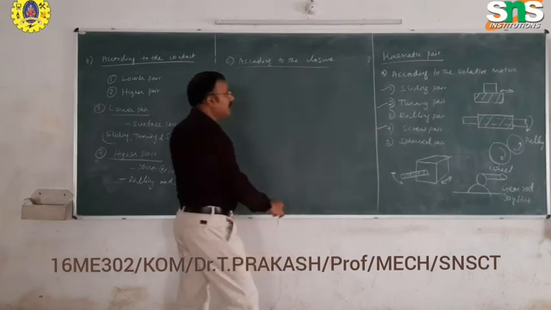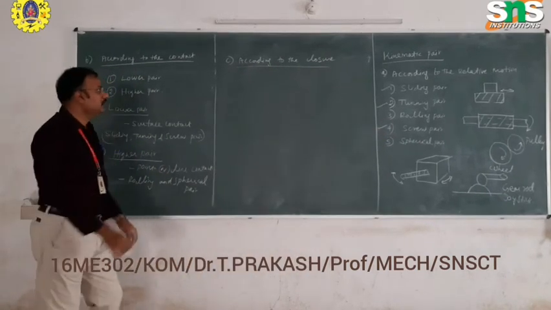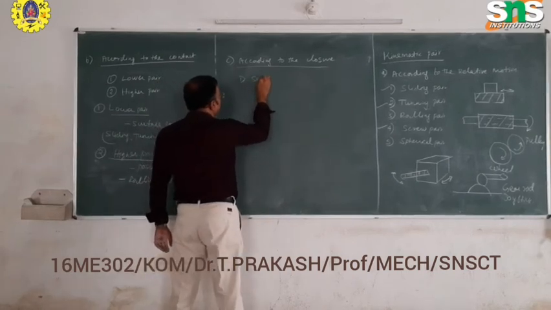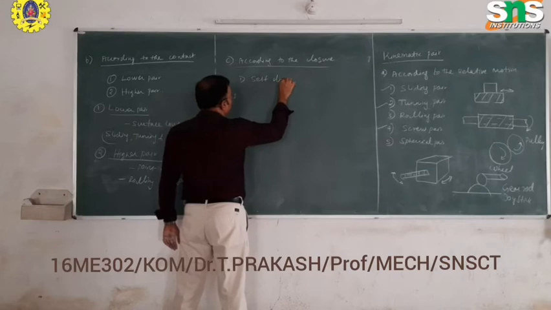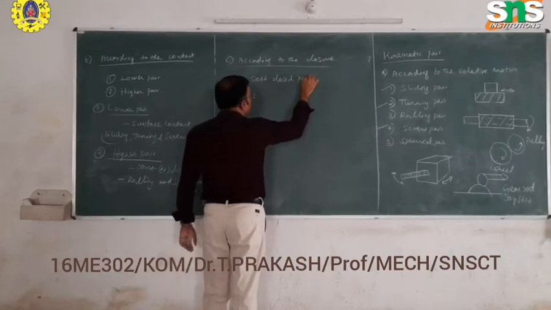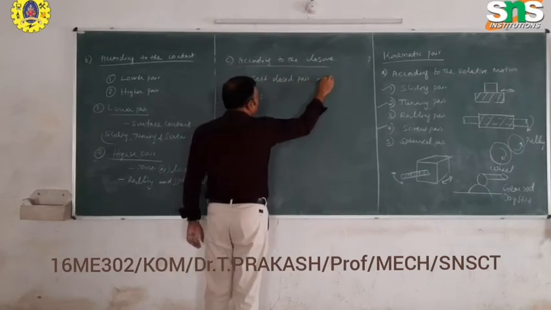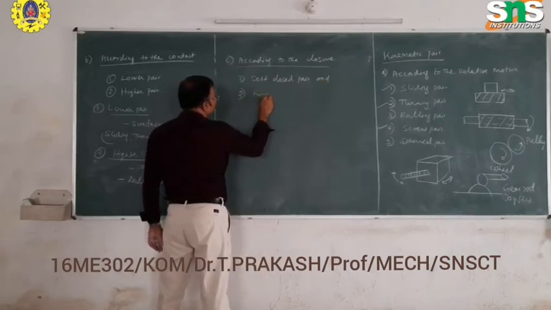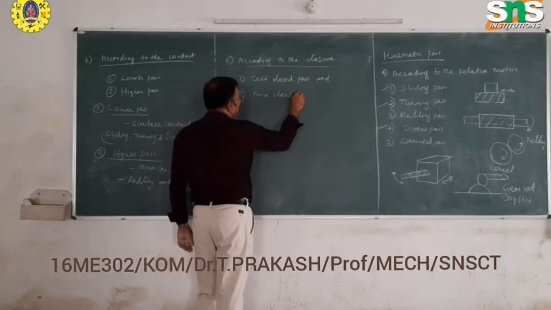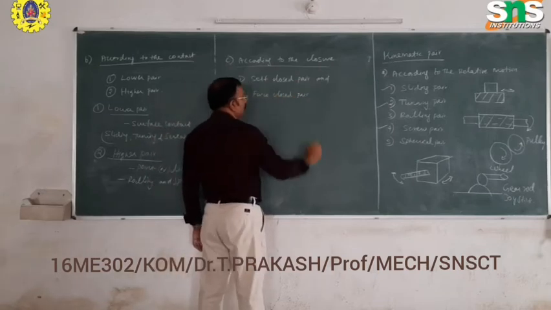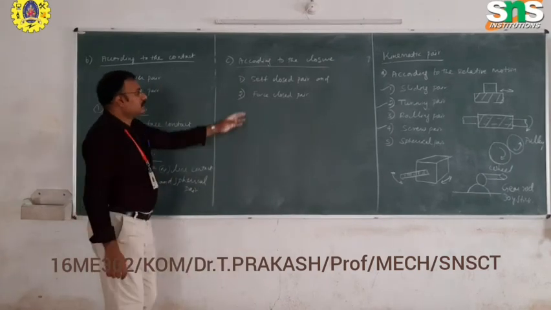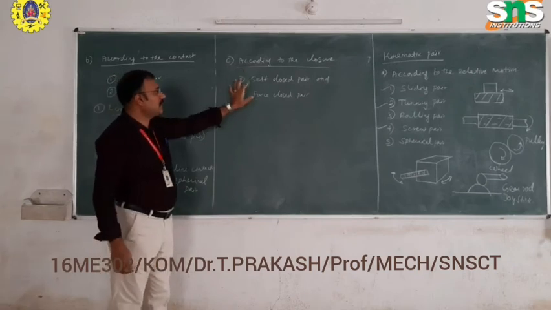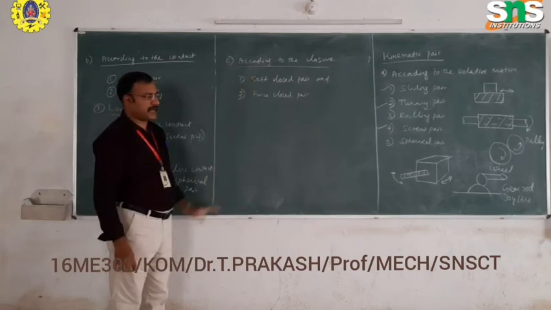According to the closure, we can classify the pairs once again. First, there are two types here: self-closed pair and force-closed pair. It is called an open system and closed system. There are two types of closure, open system and closed system. What is the meaning of self-closed pair?